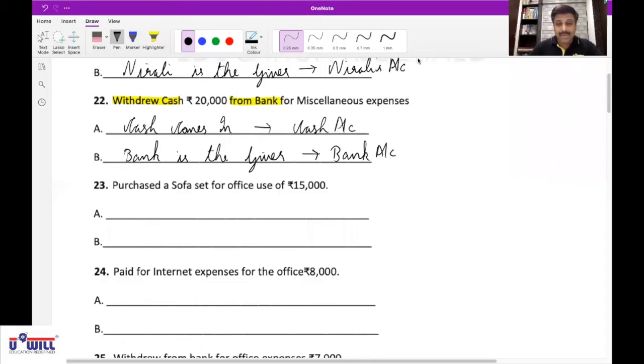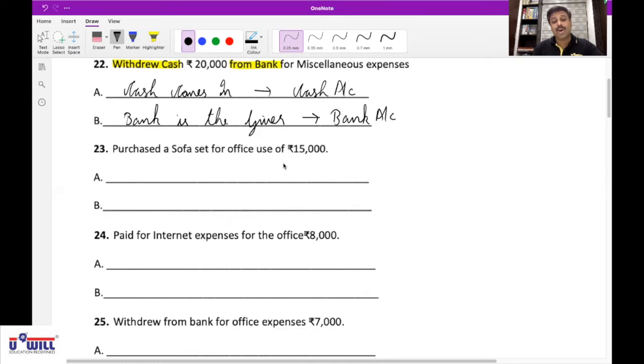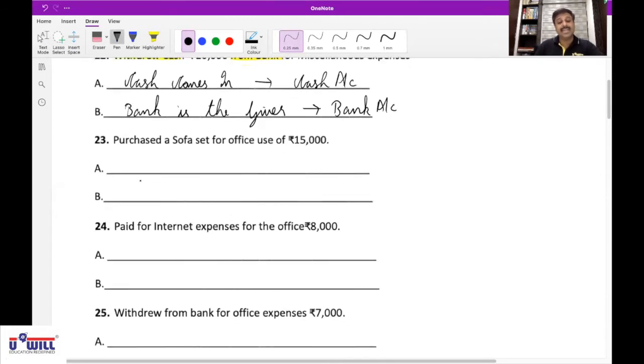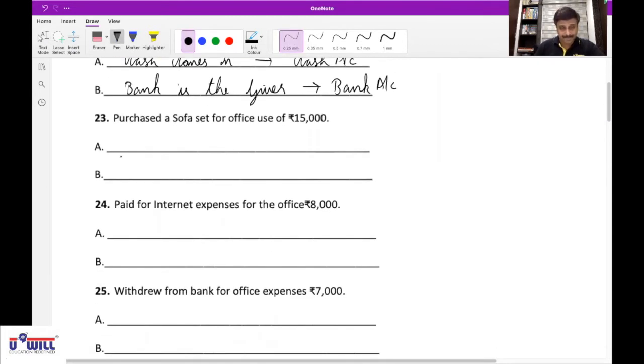Now, 23rd transaction. Vyom, purchase the sofa set for office use, 15,000. What comes in? Sofa set comes in, or we can also call it furniture.